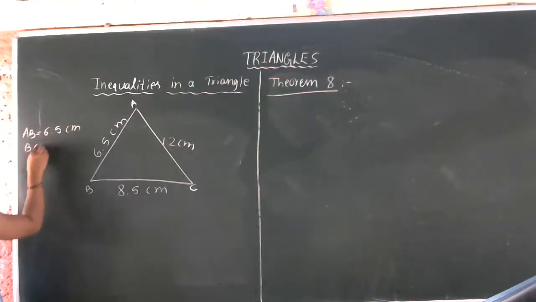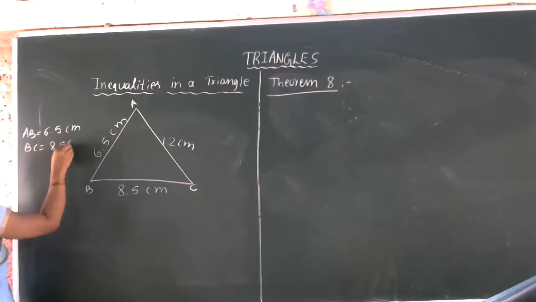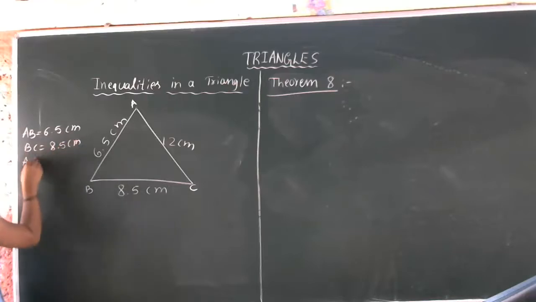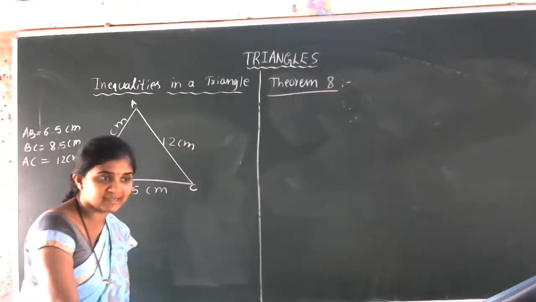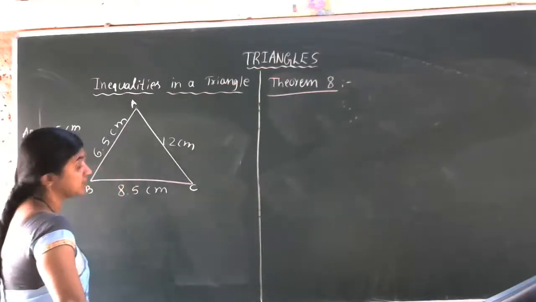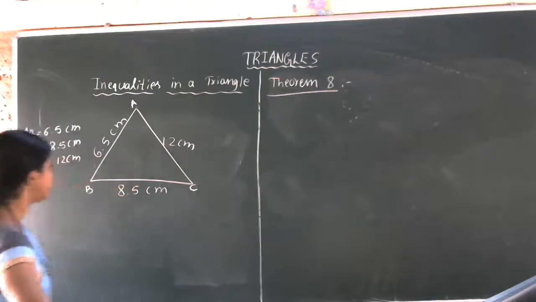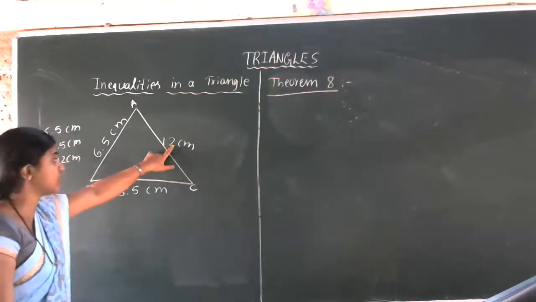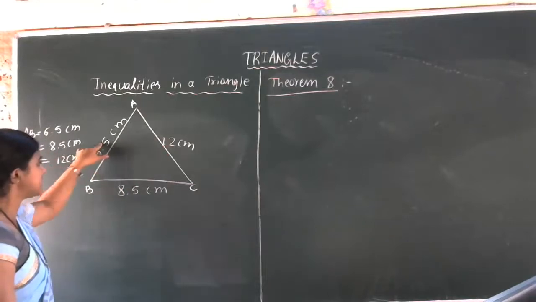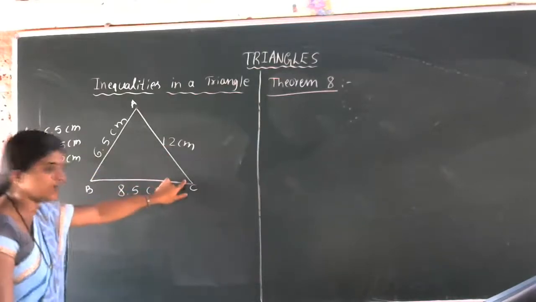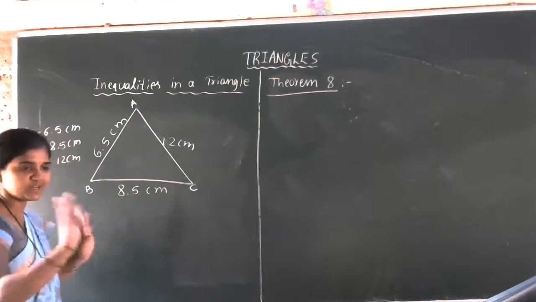What is the measurement of BC? BC is 8.5 centimeter. Then AC is equal to 12 centimeter. You all know the last concept, theorem 6 and theorem 7. According to them, this is the longest side, in the sense angle B is greater, and the smallest side, in the sense angle C is the small angle. So that concept is clear now.